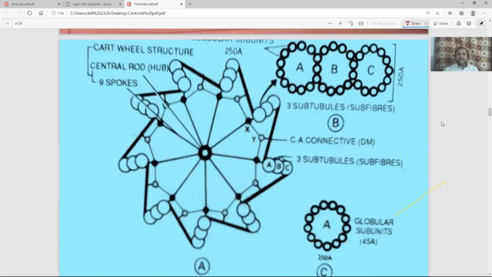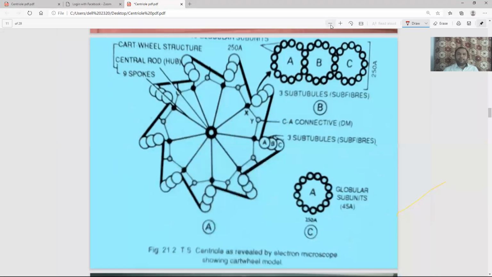Now this is the diagram that you are going to draw in your examination. So when this triplet is taken, if a TS is taken, and then we observe how it looks under the electron microscope, what arrangement you are going to see, that has been shown here.